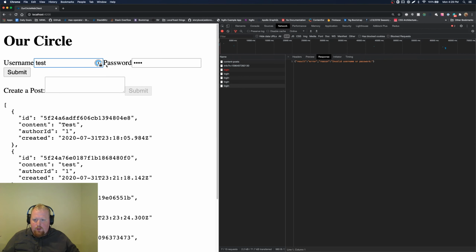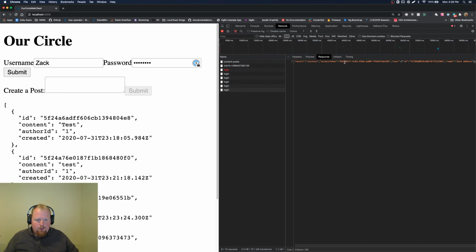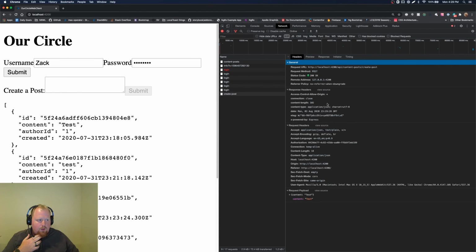But if we did this where we actually provided a proper username and password, hit login, and now we should see, here's our stuff in here, which has all this. If we go to network and we create a new post with a test, we should see the response was going to work either way because we're really not doing the other side.